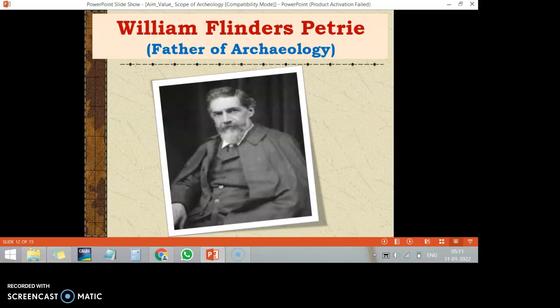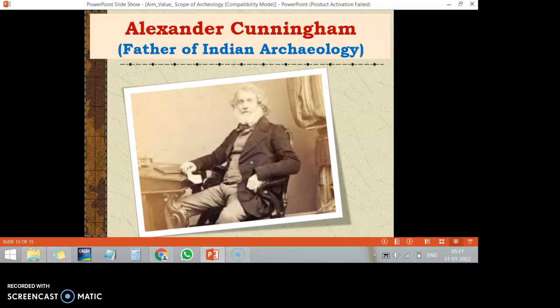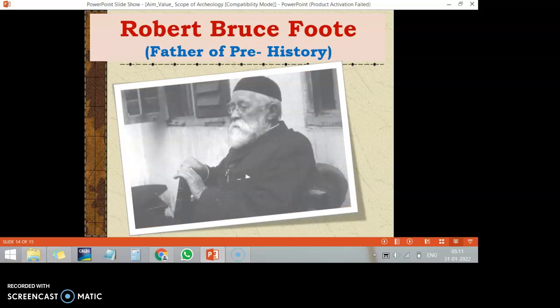Flinders Petrie was known as the father of archaeology. In the Indian context, Alexander Cunningham was considered the father of Indian archaeology. Then Robert Bruce Foote was considered the father of prehistory.